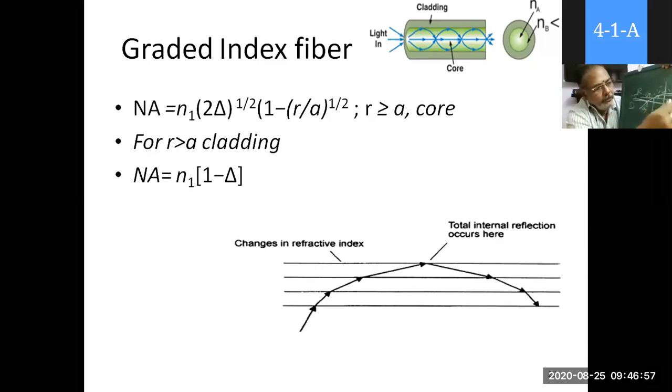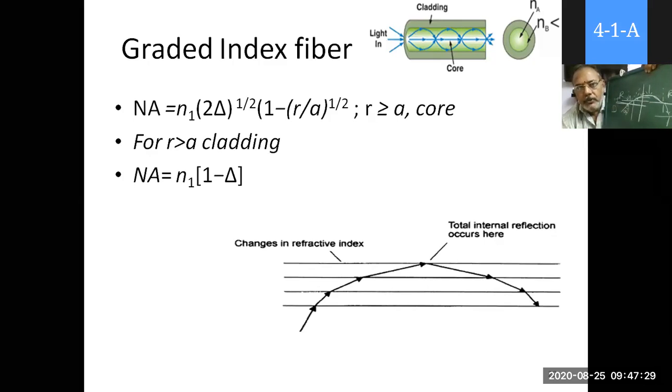Now, at the reflecting point, you can apply the same mechanism here also. If it is incident on this region, what happens? Rarer medium to denser medium. Again, rarer to denser. So what happens? It refracts towards the normal. So like this, again it bends towards the normal, again here towards the normal. Like this, it will be moving in a sinusoidal path. A sinusoidal path.